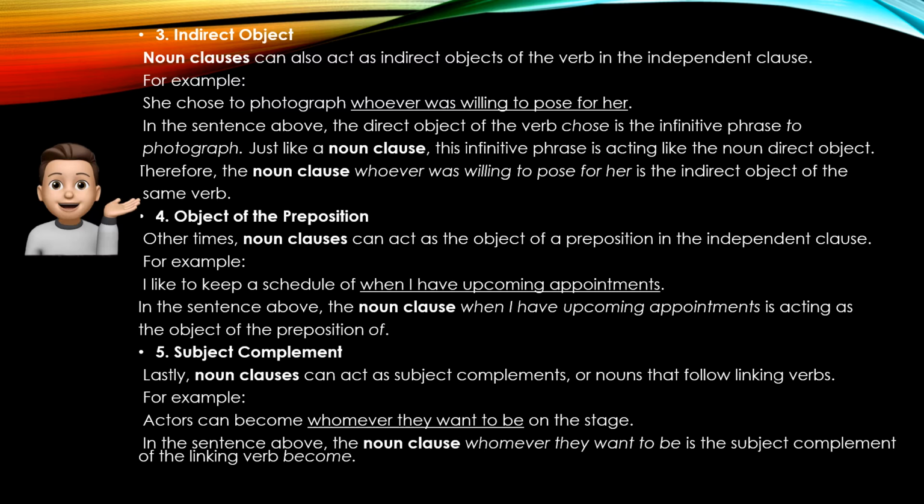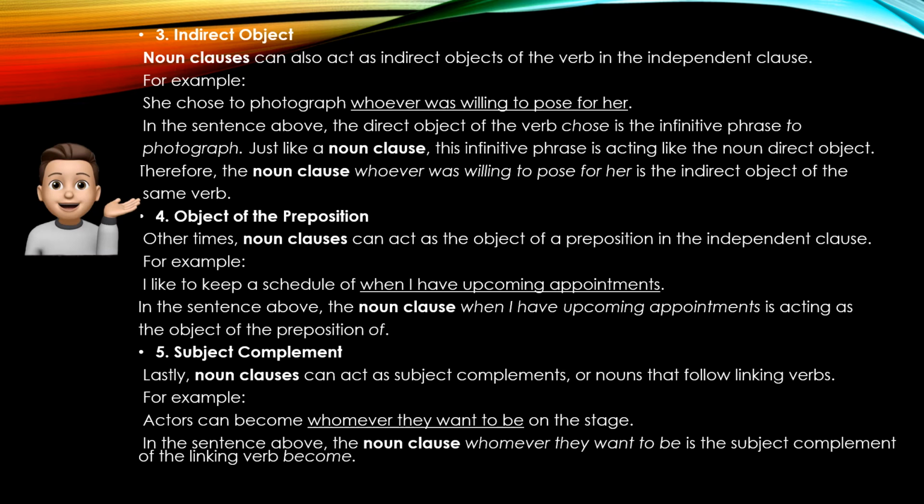For number 4, object of the preposition. Other times, a noun clause can act as the object of a preposition in the independent clause. For example, I like to keep a schedule of when I have upcoming appointments. In the sentence above, the noun clause when I have upcoming appointments is acting as the object of the preposition of.